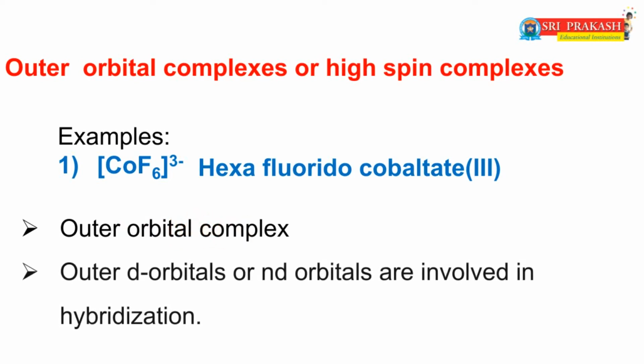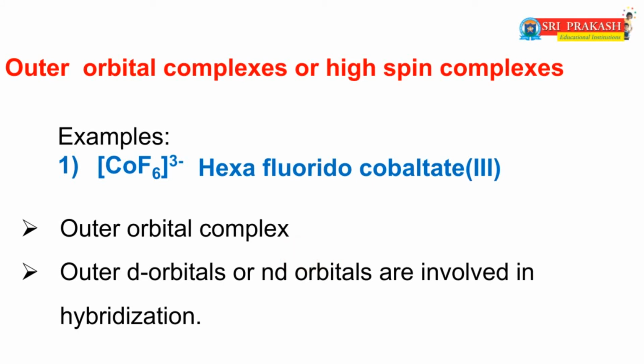That means in this complex, outer d orbitals or nd orbitals are involved in the hybridization. Now friends, I will ask one question: in nd, what does n represent? Yes, in nd, n means the principal quantum number.